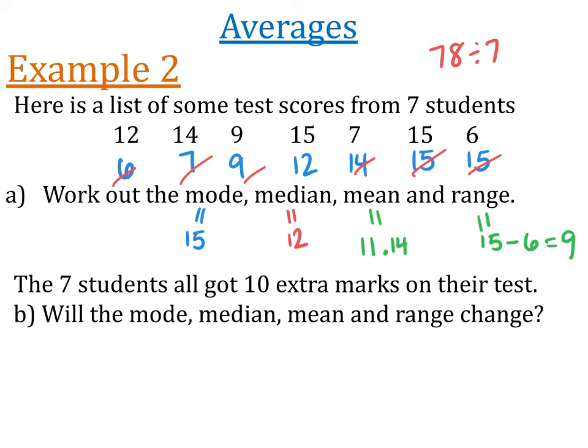All right, so that is all of those things, which we've done a few times now. Now we have an additional question. The question is, the 7 students all got 10 extra marks on their test. Will the mode, median, mean, and range change? So if everybody got 10 more marks, what's going to happen?